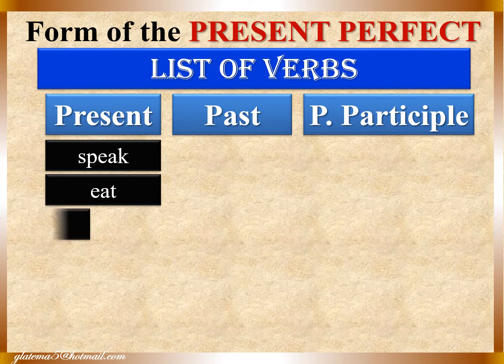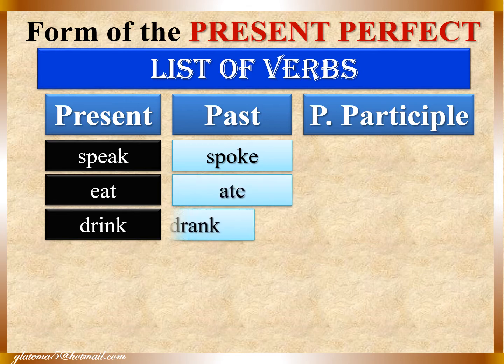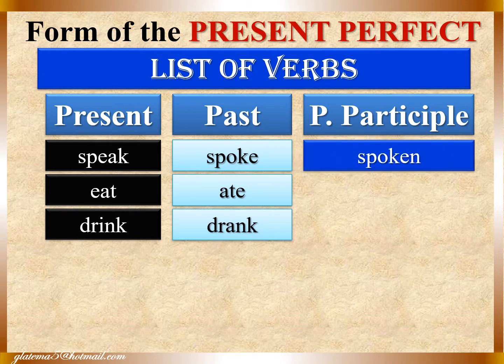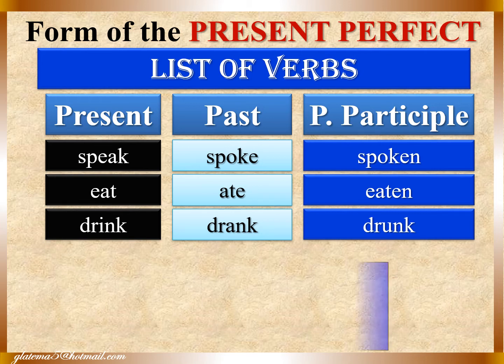Speak in present, then we have eat, drink in present, and then in past we have spoke, ate, drank, and now the past participle: spoken, eaten, and drunk. So in your books, you're always going to find a list of verbs in present, past, and past participle. We are going to use in this tense of the present perfect the past participle of the verb.